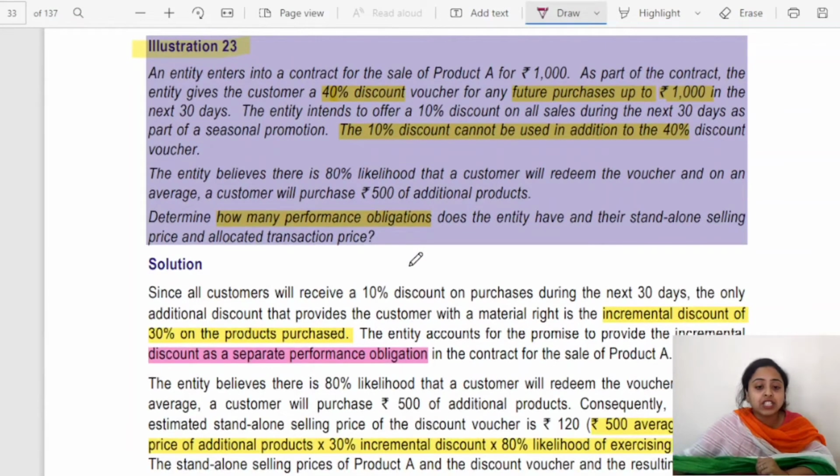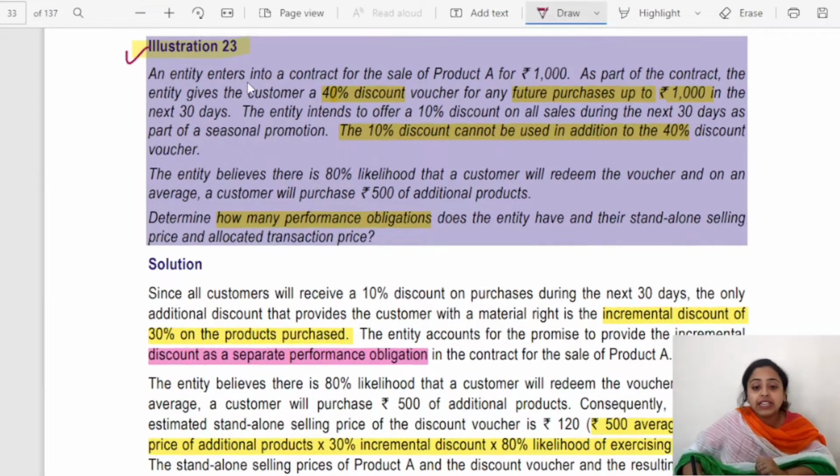Next, illustration number 23. An entity enters into a contract for the sale of product A for 1,000. As a part of the contract, the entity gives the customer a 40% discount voucher for any further future purchase up to rupees 1,000 in the next 30 days. The entity intends to offer a 10% discount on all sales.